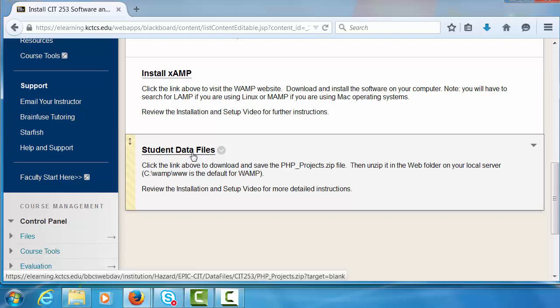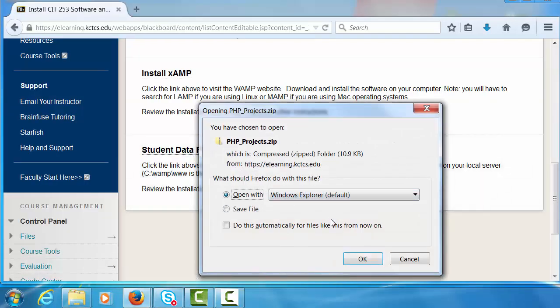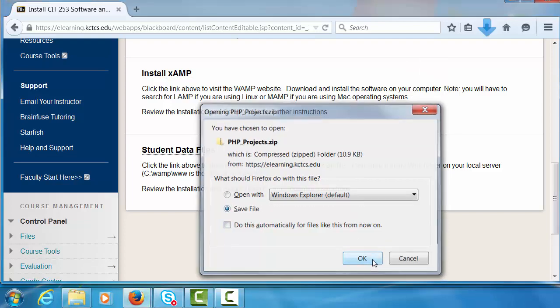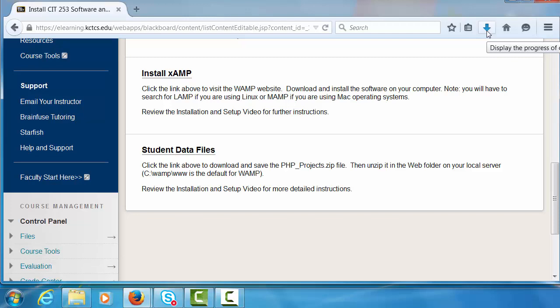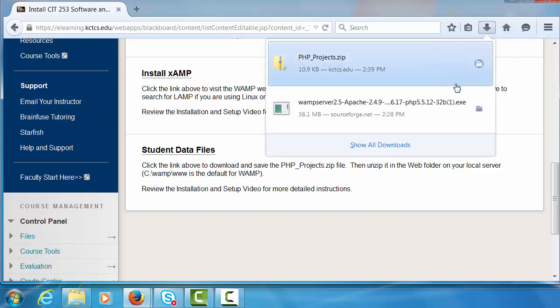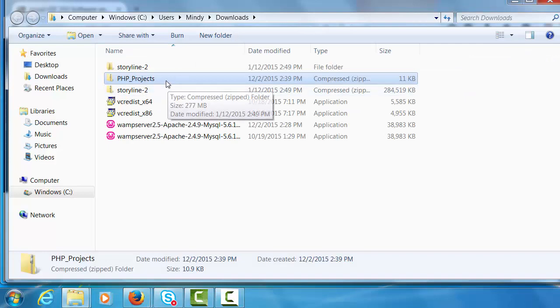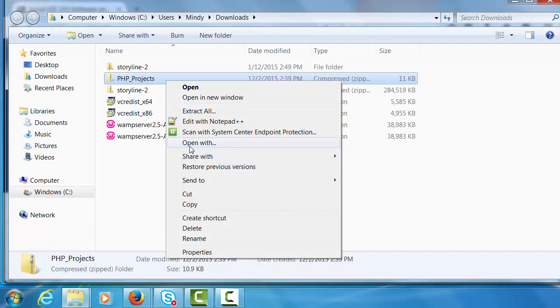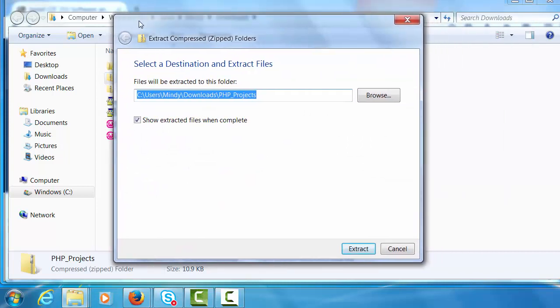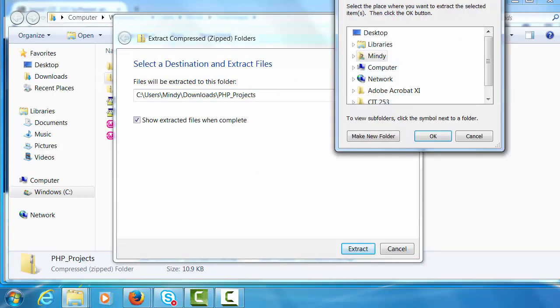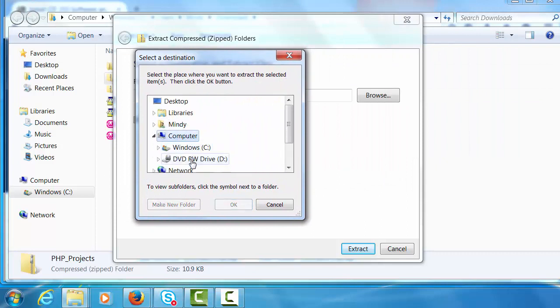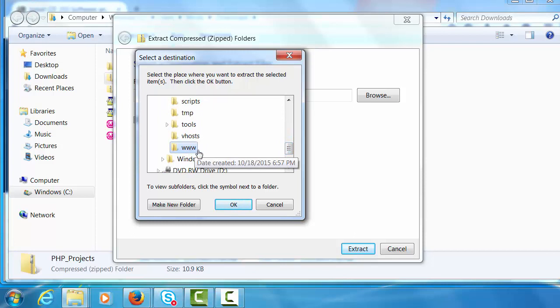Click the Student Data Files link to download the php_projects zip folder. Save the file. Extract all and browse to your computer, to the C drive, the WAMP, and your www folder.